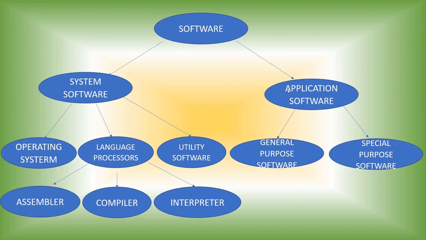Or we can say it is software which is used to run the application software. By using the system software, the computer will run the application software, and the system software will control the working of the computer hardware.